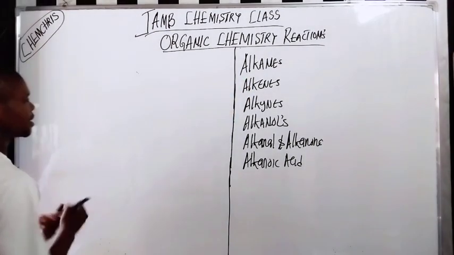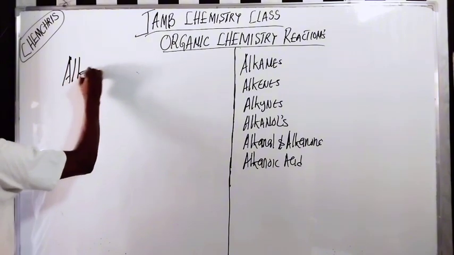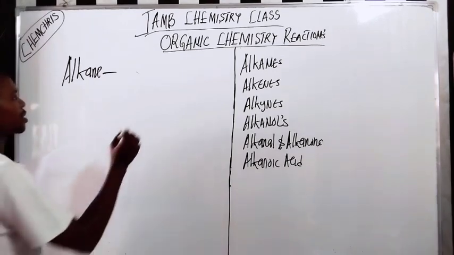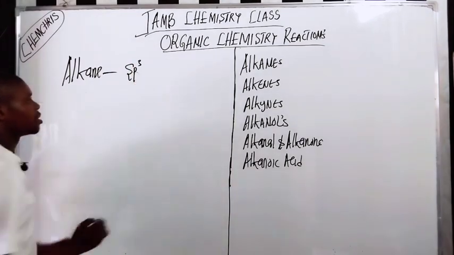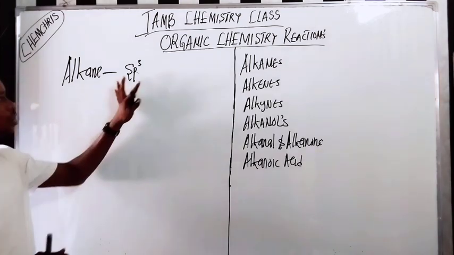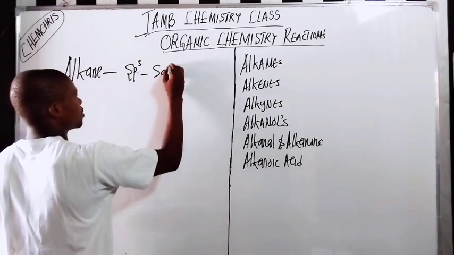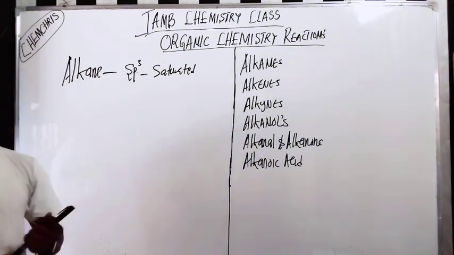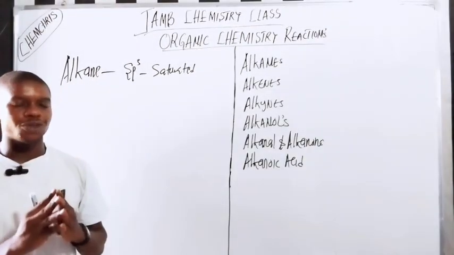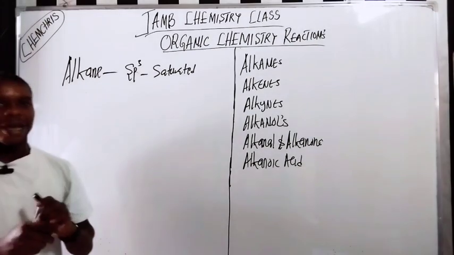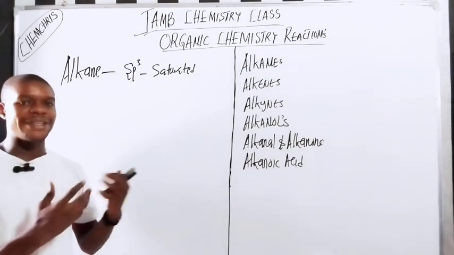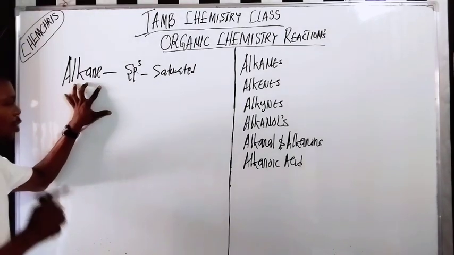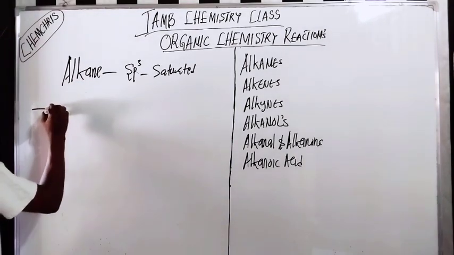First, alkanes. Alkanes are saturated hydrocarbons, and they are saturated because of the sp3 hybrid orbitals. All saturated compounds can undergo two main types of reaction. One, combustion reaction. Two, dehydration reaction, also called elimination reaction. So the typical reaction which alkanes undergo is called combustion reaction.